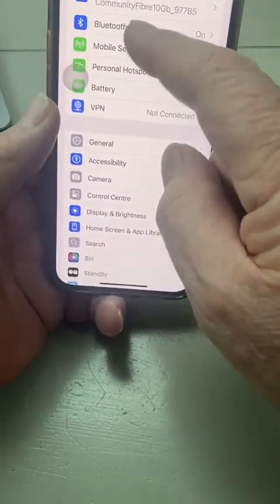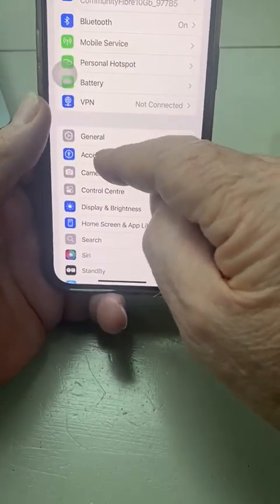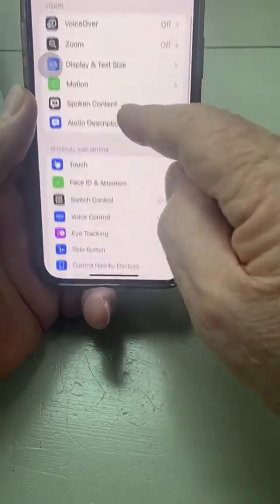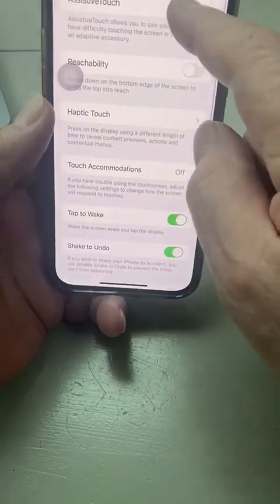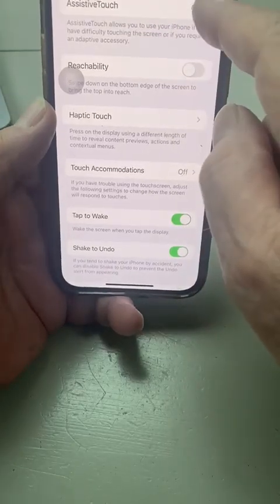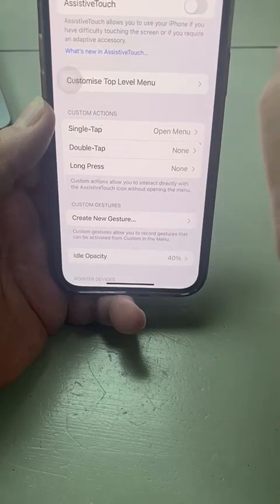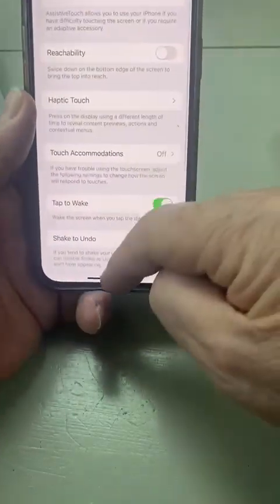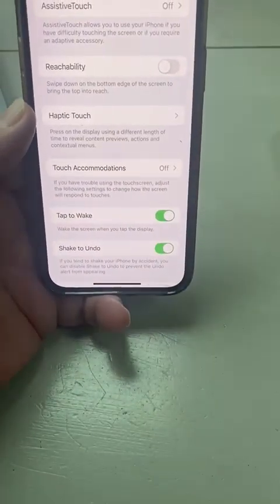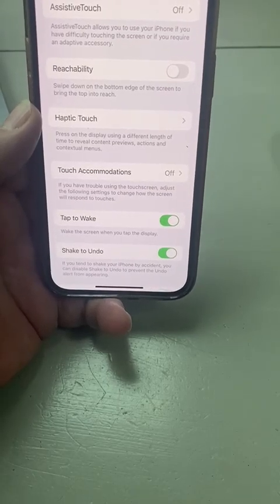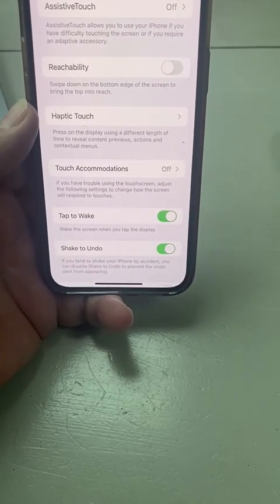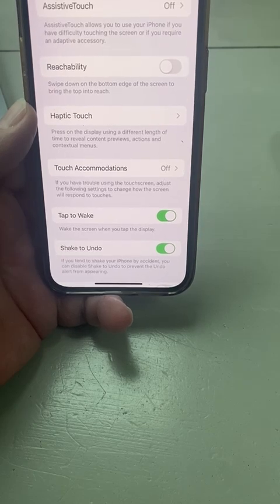So you go back to Settings, you go to Accessibility. You then go to Touch, you then go to AssistiveTouch, click on that AssistiveTouch, and then you switch it off. And that's it. Now your RAM has been reset, so it will make your phone run much faster.